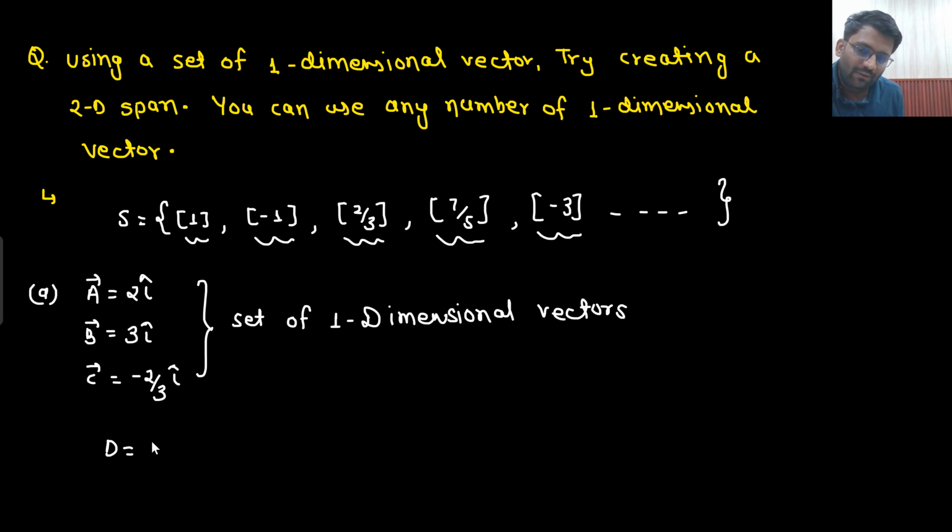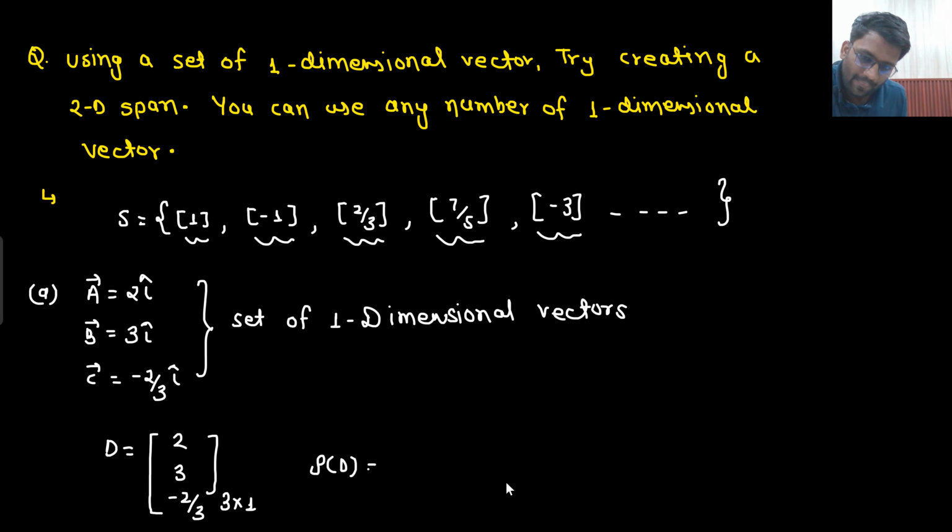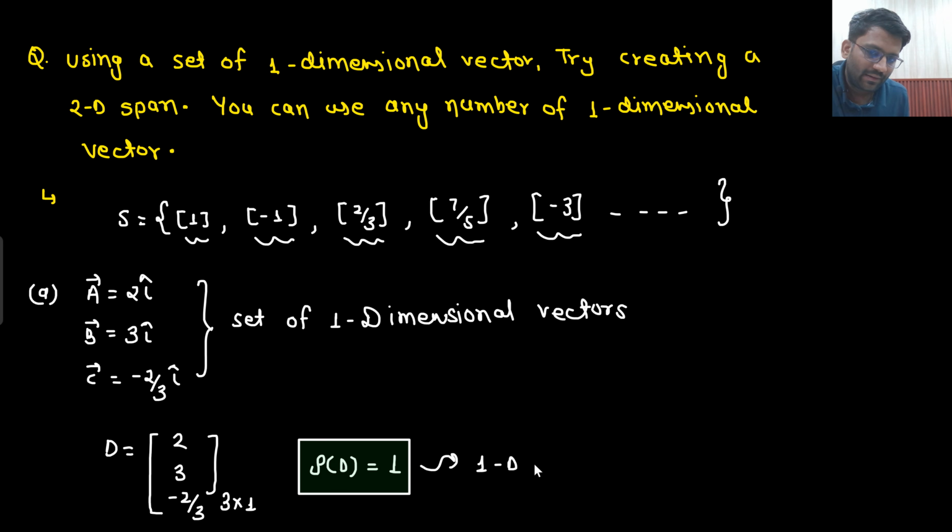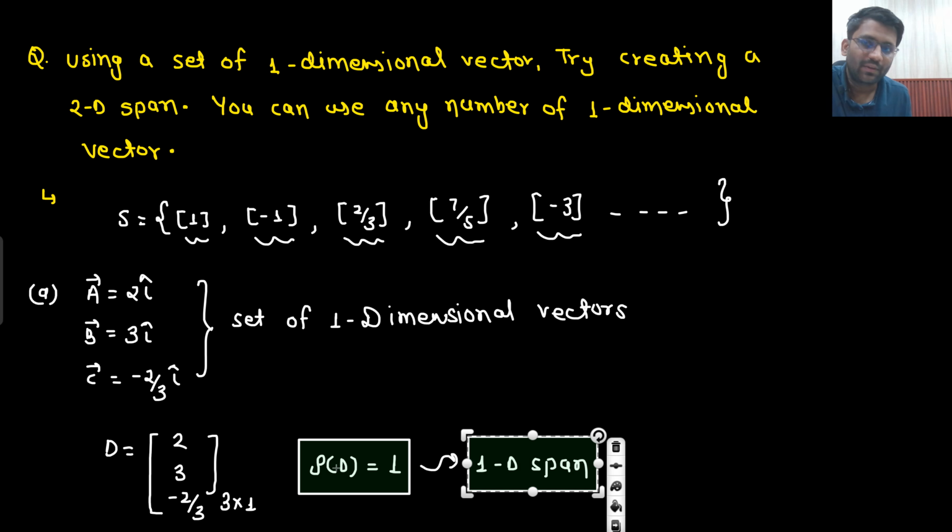For getting the span, what I will do? I will create a matrix 2, 3, minus 2 by 3. Let me know what will be the rank. This is your 3 cross 1. What is the rank of D? 1 only. What does that mean? What is the span? 1D span. What you need to create? You need to create 2D span.